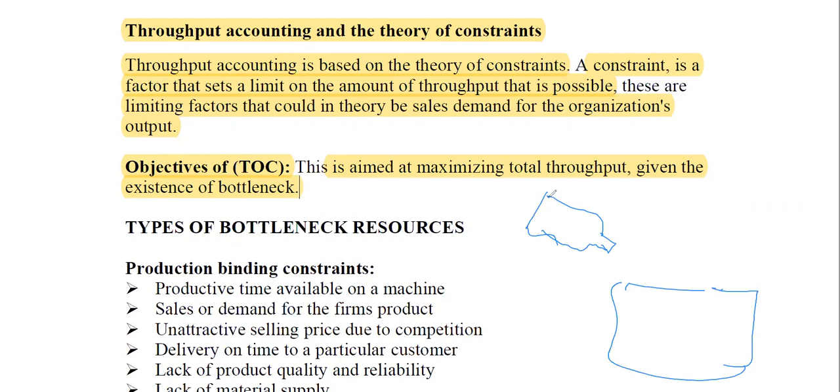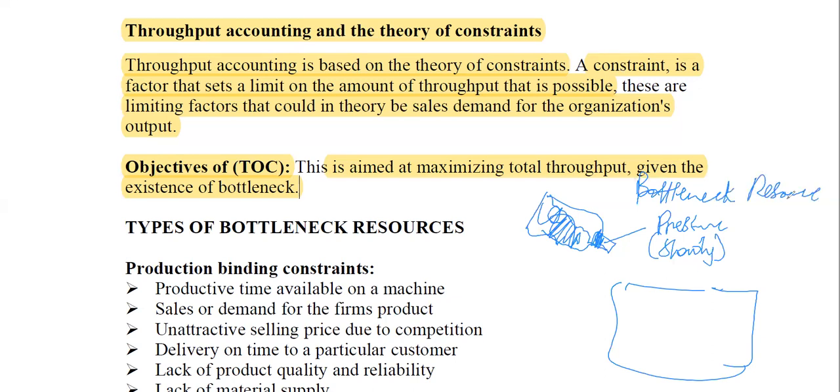You realize that the water flows freely from this part, but when it gets to the mouth of the bottle, there's pressure, so it comes slowly. That is why we call it a bottleneck resource, because it slows down the production process.